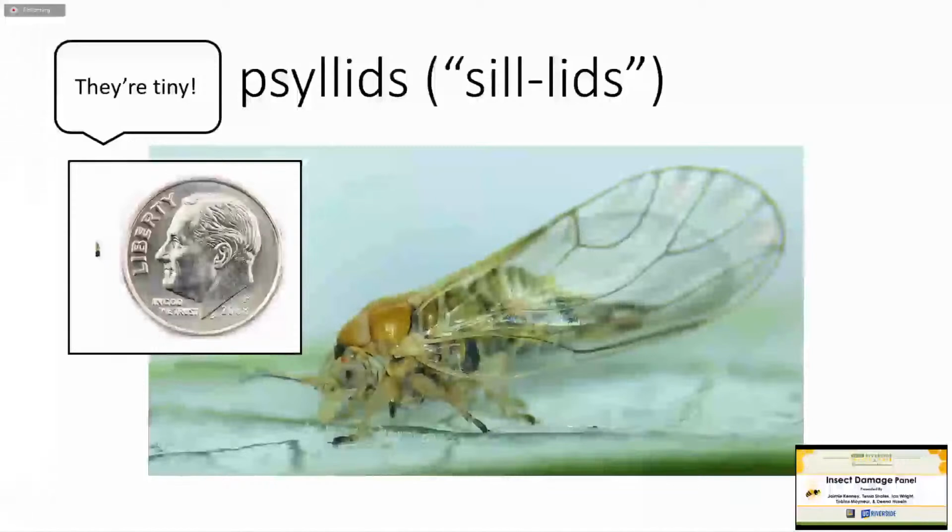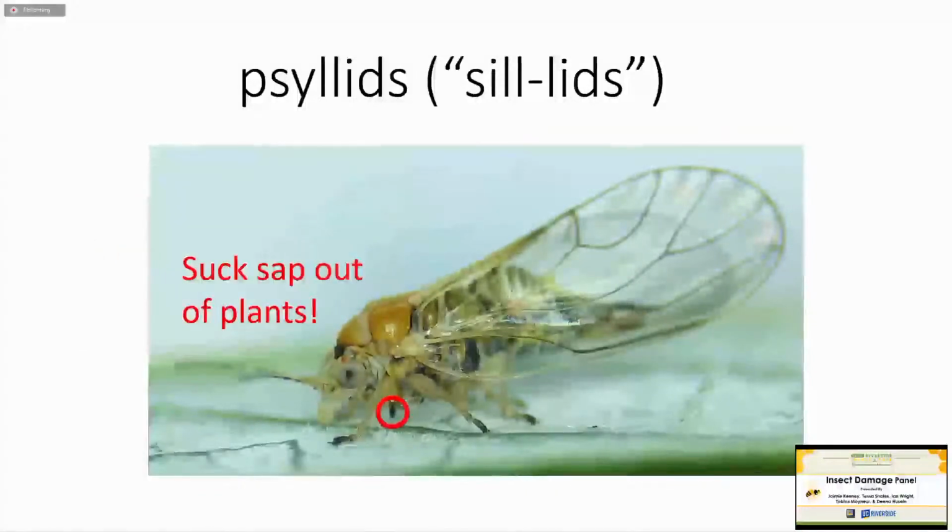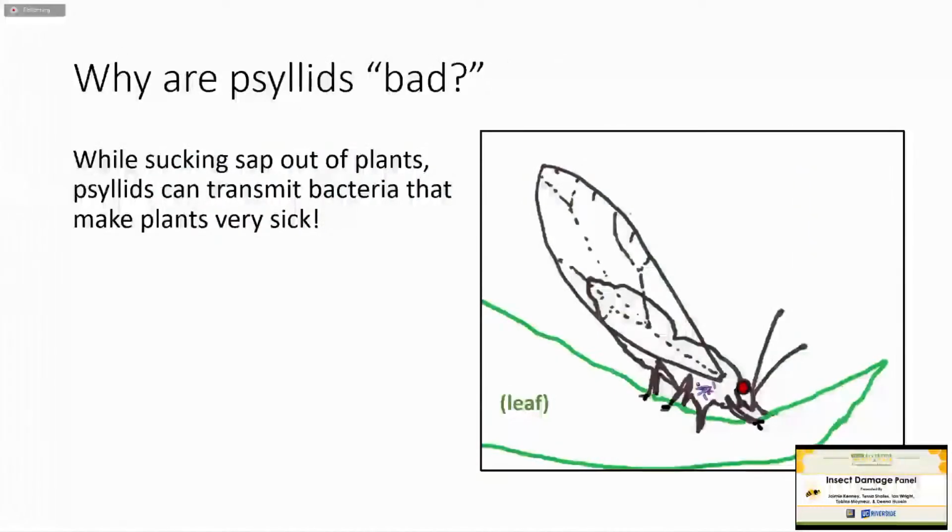Psyllids, that's a silent P, are very tiny insects, as you can see here. And just like Tessa's study organisms, psyllids suck sap out of plants. They use these special straw-like mouth parts that I've circled here, sticking out below the psyllid's thorax, to suck sap out of plants. And the main reason that psyllids are considered bad is because while sucking sap out of plants, they can transmit bacteria that make plants very sick.